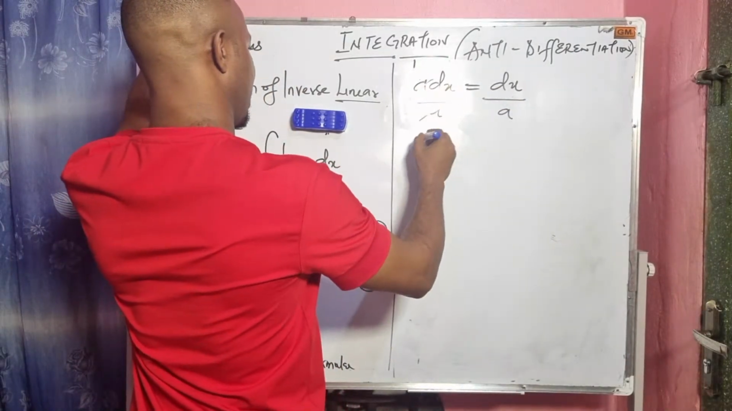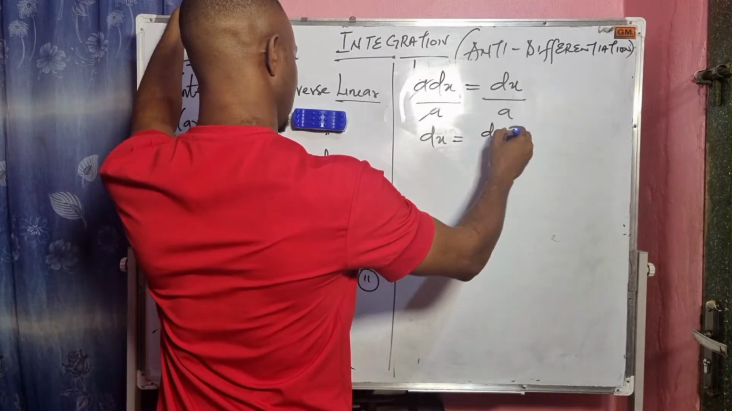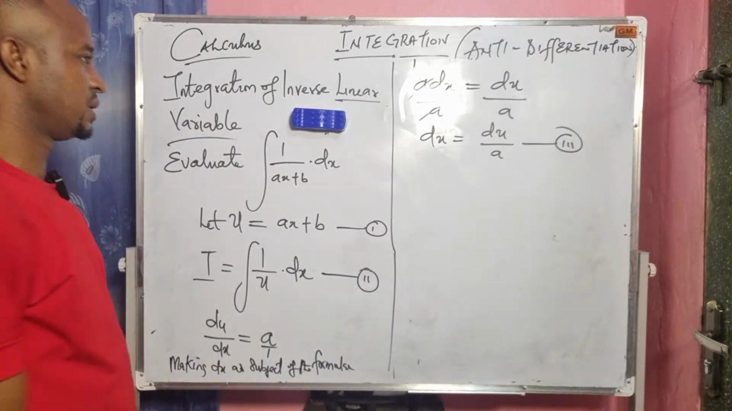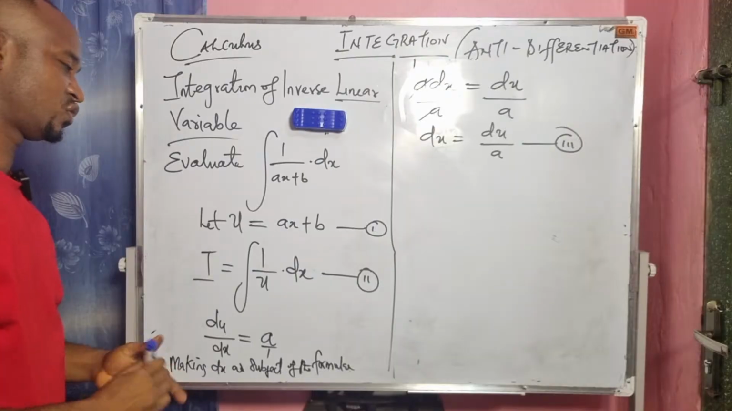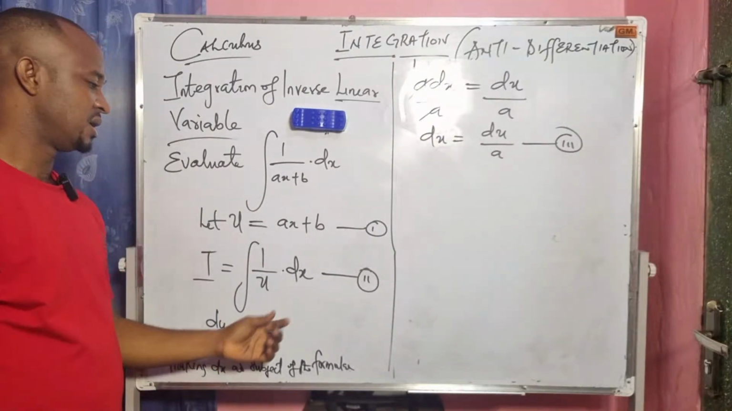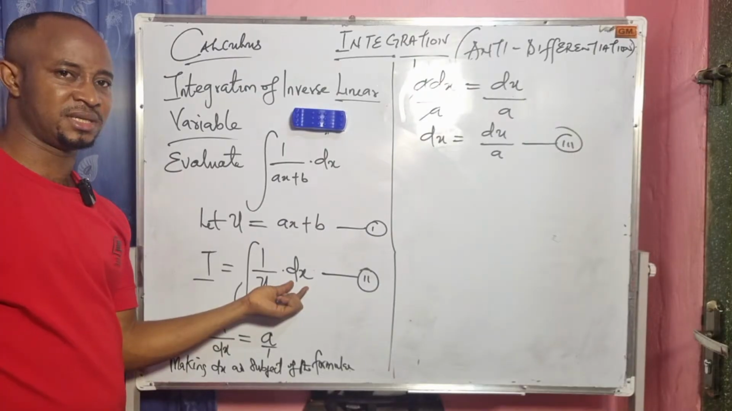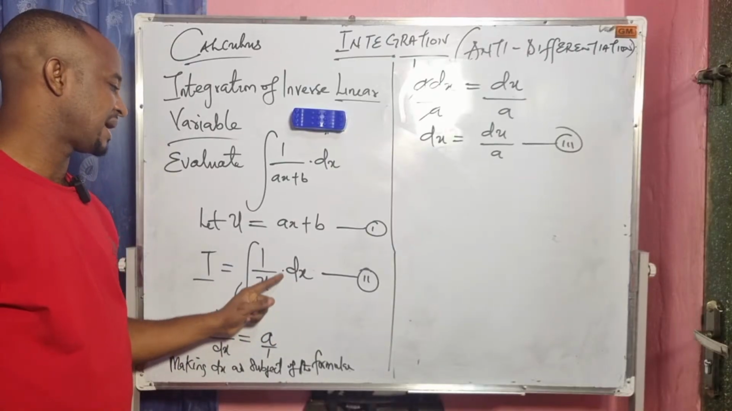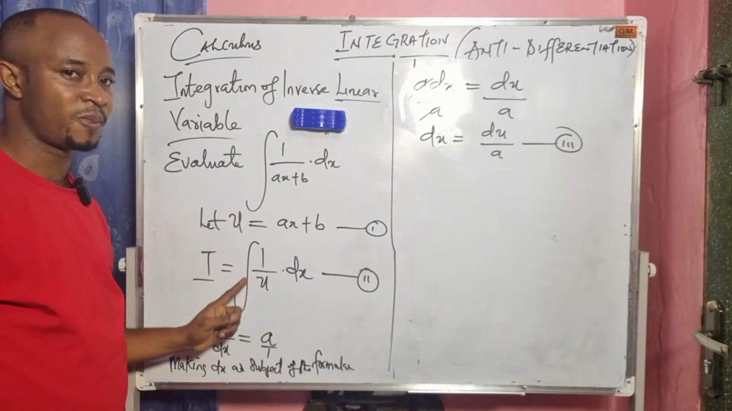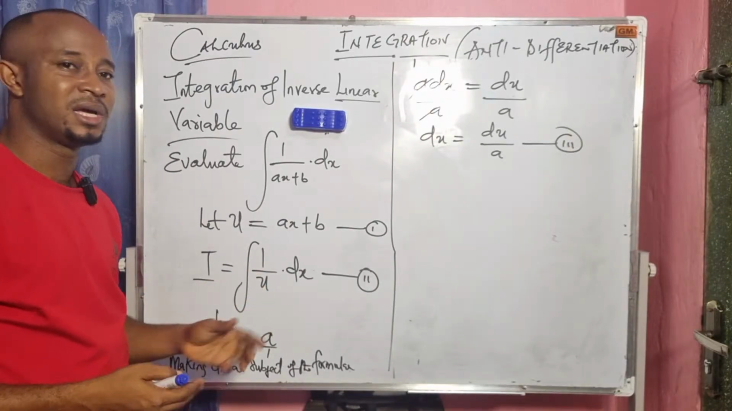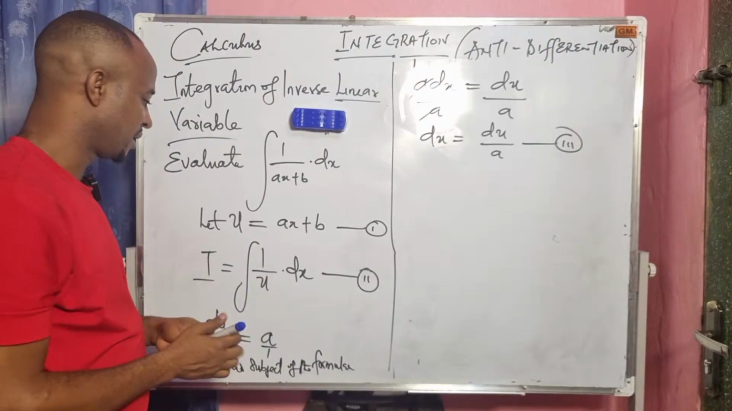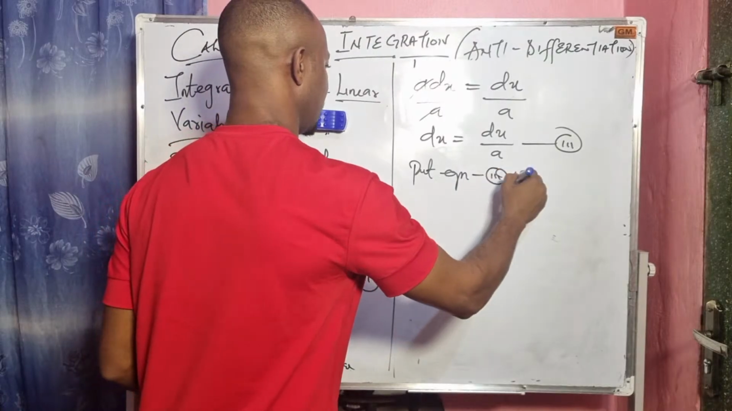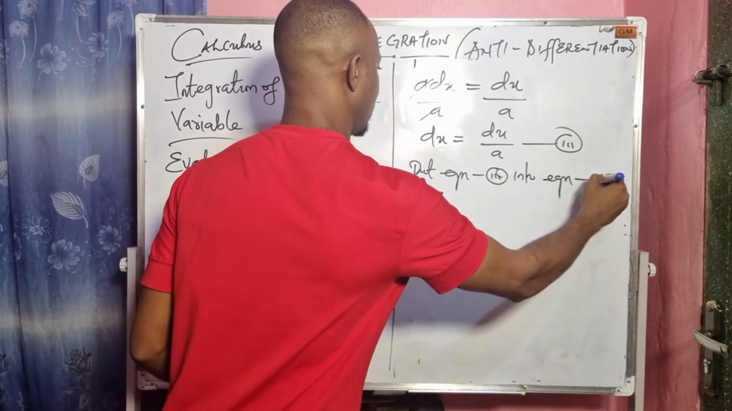To solve for dx, I will divide both sides by a. So a can go with a, and we have our dx equals du over a. Equation 3. Now what we do here is put equation 3 into equation 2. Don't forget that our aim of doing this is to eliminate this dx. By the time we replace dx as du over a, it means I can now integrate 1 over u, because the authority to integrate 1 over u has been generated right there.